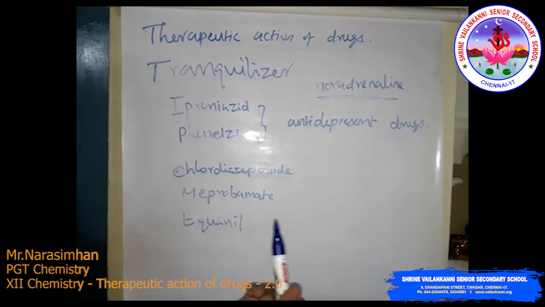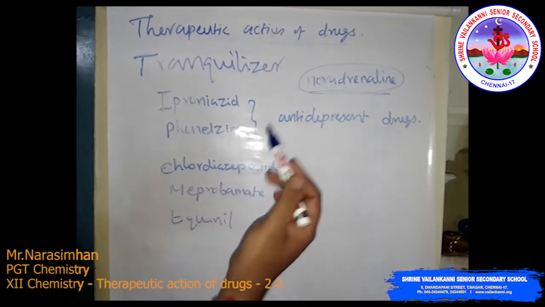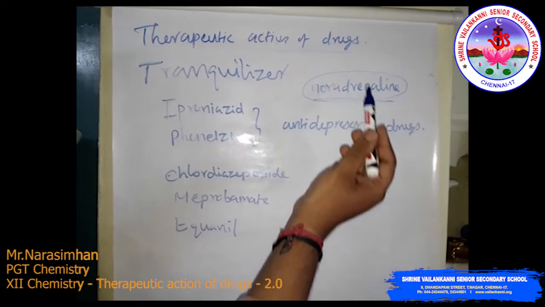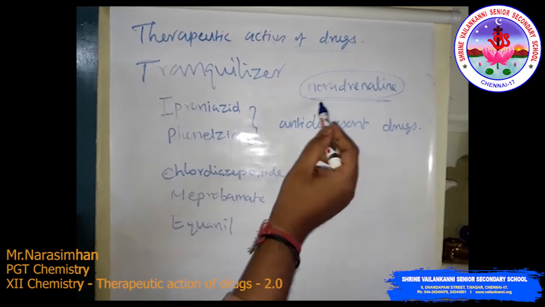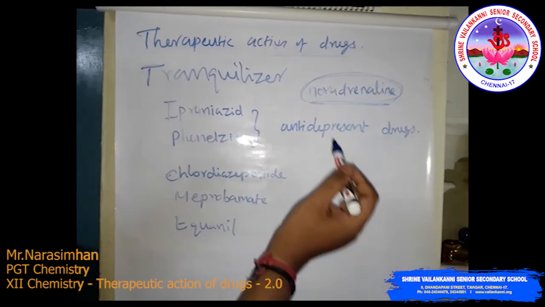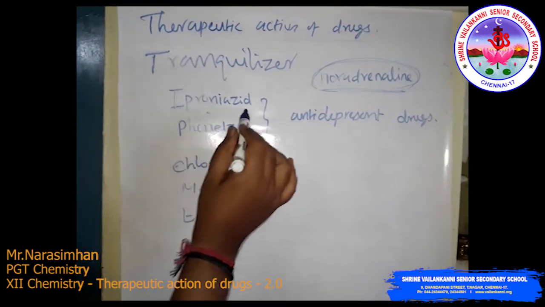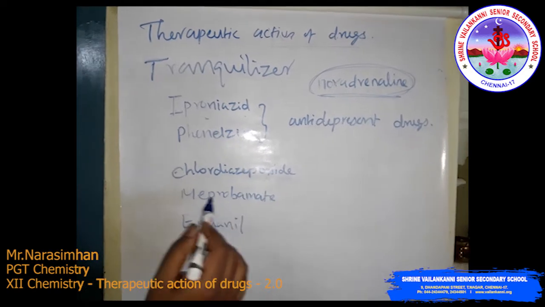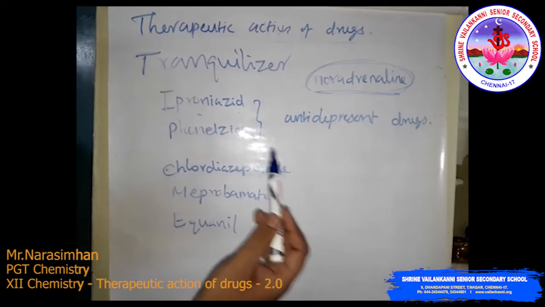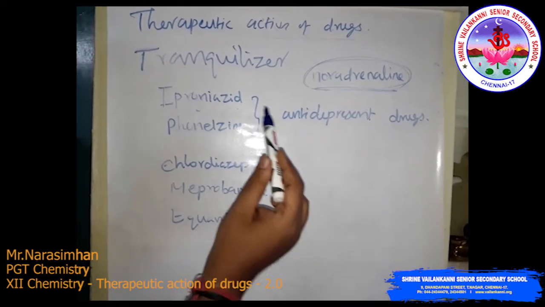See, sometimes you feel very happy, sometimes you feel very sad. That is the mood changes. So this plays a major role. So sometimes the level is very low, which means you undergo depression, so antidepressant drugs are needed. The antidepressant drugs are iproniazid and phenelzine, which are mainly used. These drugs inhibit the enzyme that acts as a catalyst.